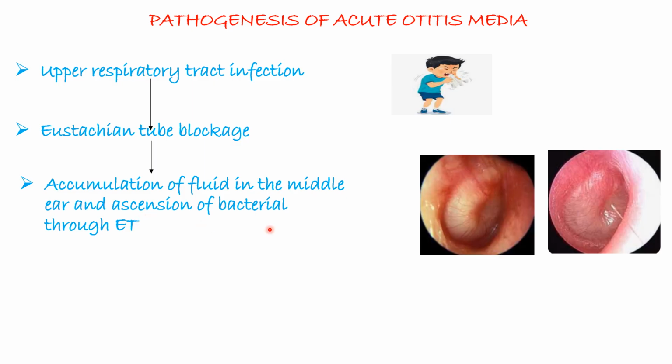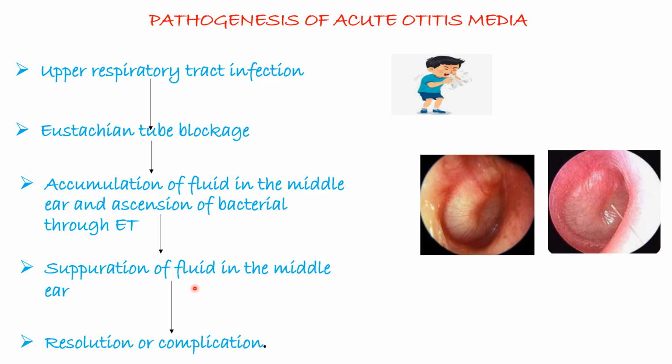So this is what we mean by the accumulation of fluid. As you can see, behind the eustachian tube is an accumulation of fluid. In addition to that, you will have the suppuration of this fluid in the middle ear. Suppuration means it becomes just pus, and then later you can have resolution of that infection or inflammation, or it can lead to complications.